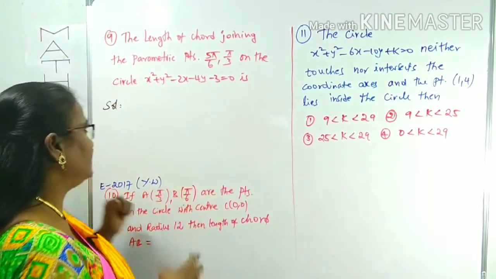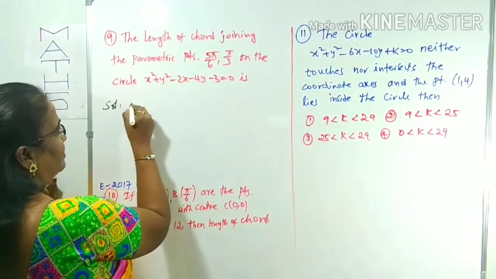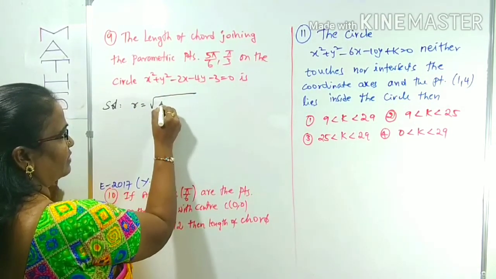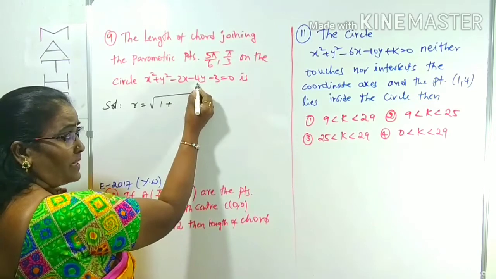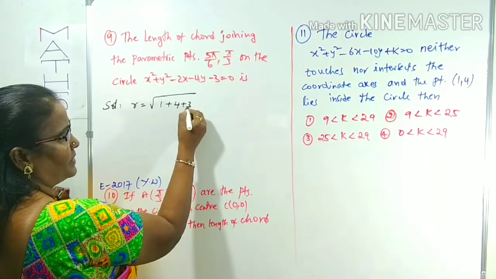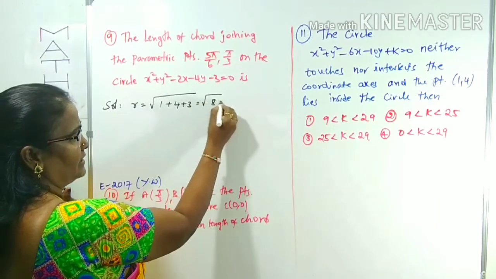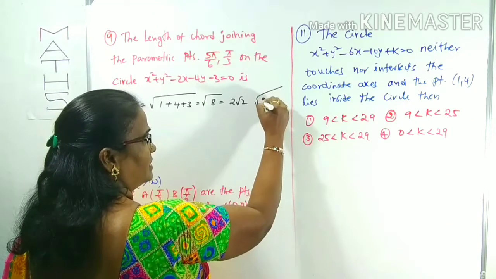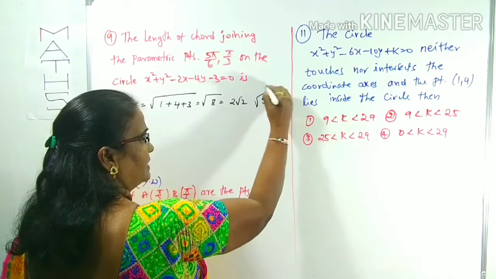That one you have to use here. First of all, r is the radius of the circle. You can find it as root over g square, which is minus 1 whole square is 1, plus f square, minus 2 whole square is 4, minus c, plus 3. That is root 8, which we can write as 2 root 2. The radius formula is root over g square plus f square minus c. That is all I am using.